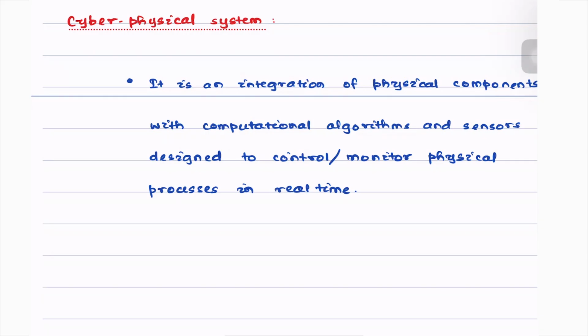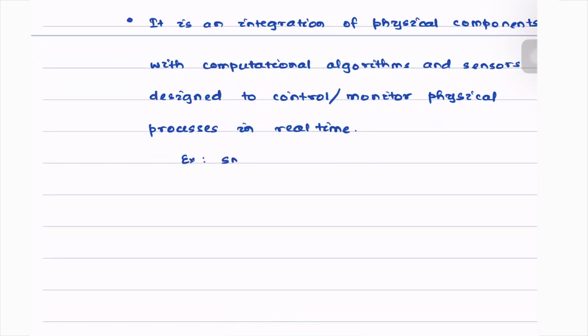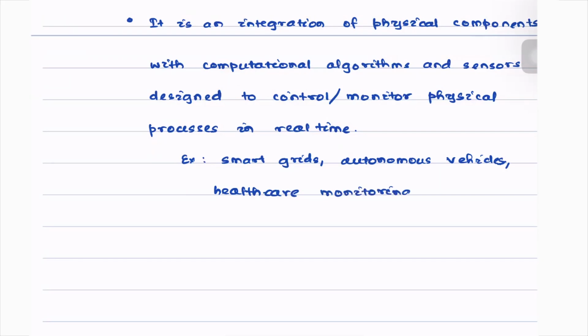Some examples of cyber-physical systems would be smart grids, autonomous vehicles, healthcare monitoring systems, etc. Cyber-physical systems are often characterized by several features, such as reactive computation, network connectivity, real-time operation, robustness, and safety-critical applications.